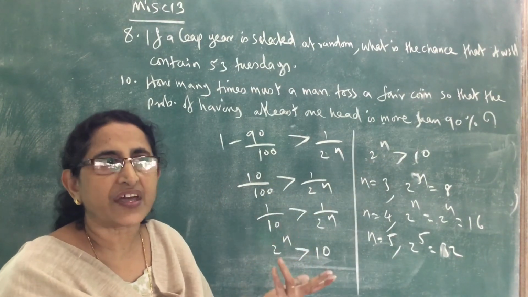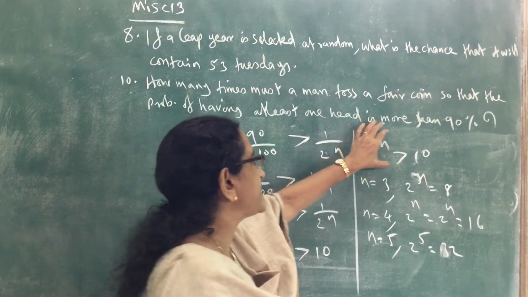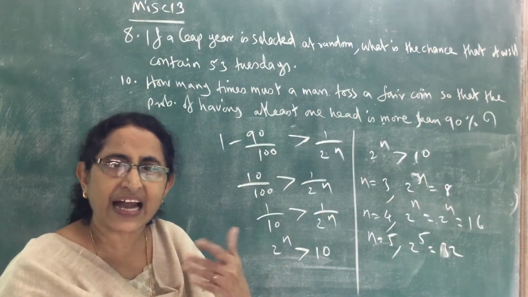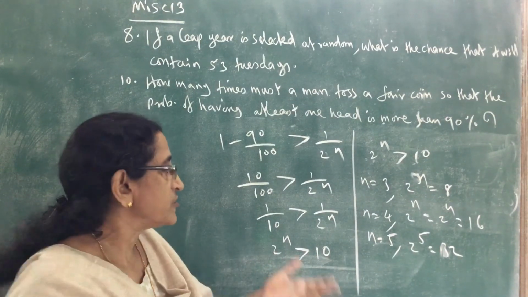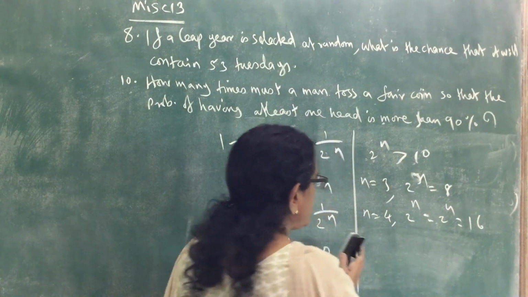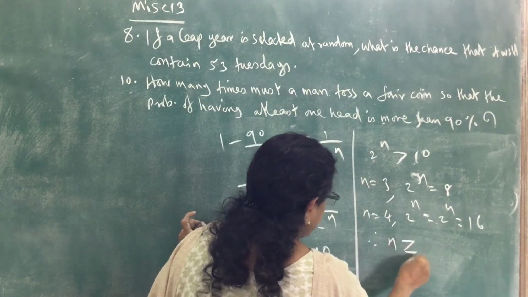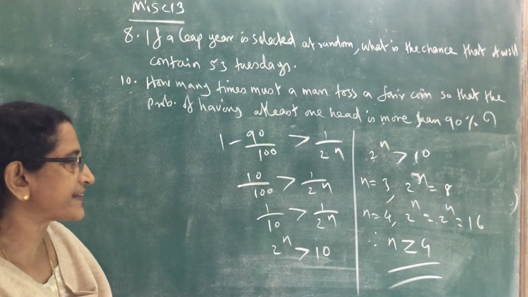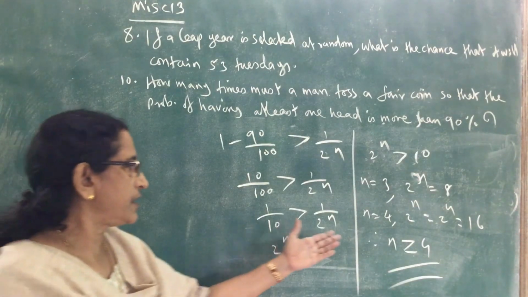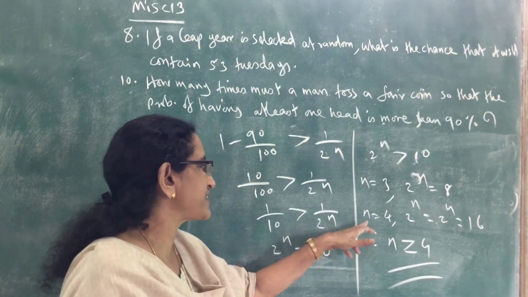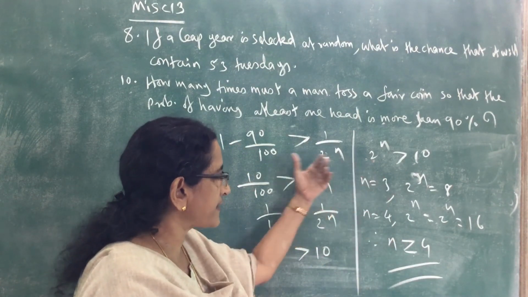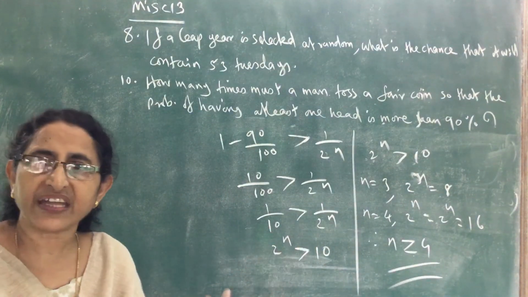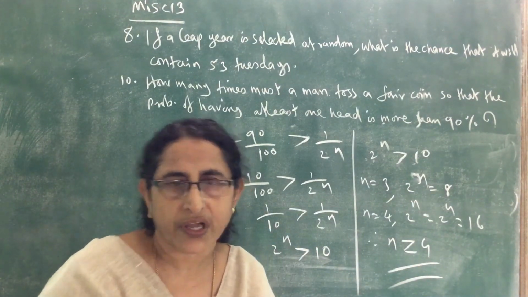So what is the value of n? n can be any natural number greater than or equal to 4. Therefore, n should be greater than or equal to 4. That is the answer. The value of n is greater than or equal to 4. n can be equal to 4 or greater than 4, because for n equal to 4, 2 raised to n is greater than 10, and for any natural number greater than 4 also. Okay, that's the answer.